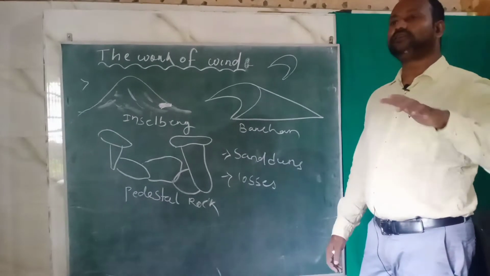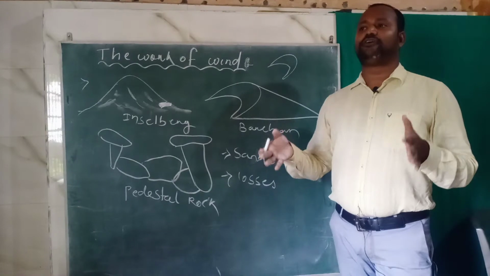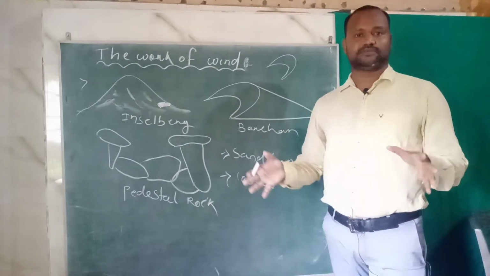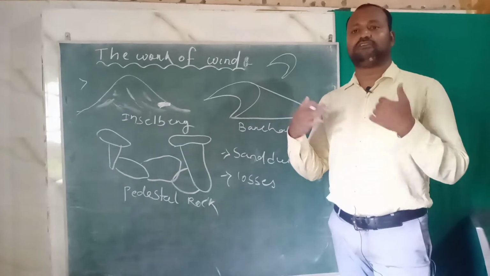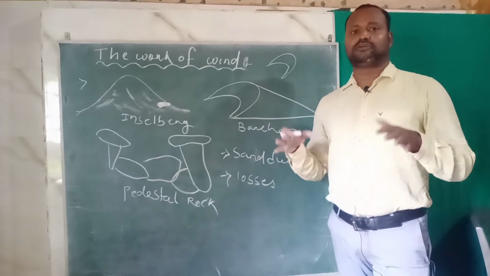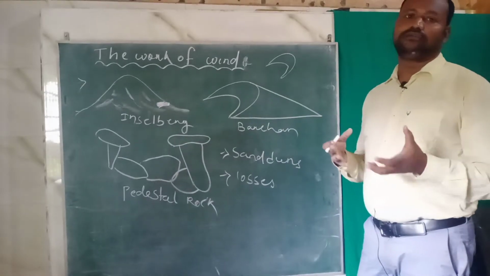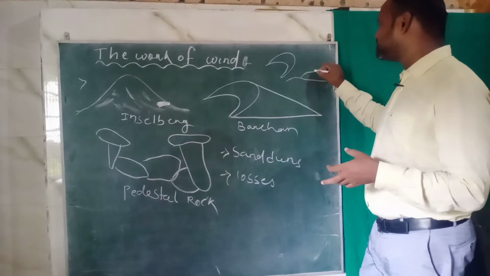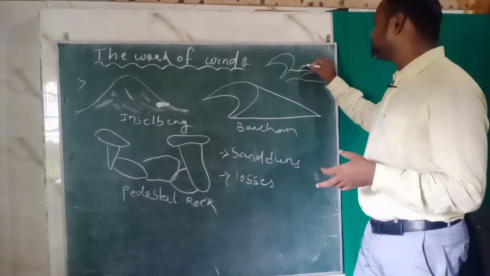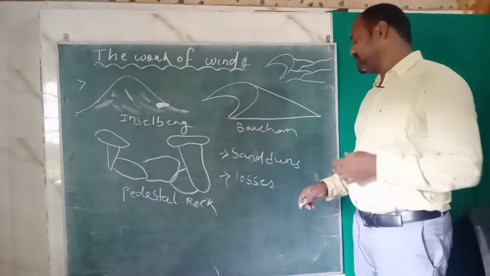What are sand dunes? Due to the movement of wind, sometimes the sands form different shapes, or they form dunes, longitudinal ridges within the sand. These are called sand dunes, and these dunes are formed due to the depositional work of the wind. You might have seen them like this in deserts.